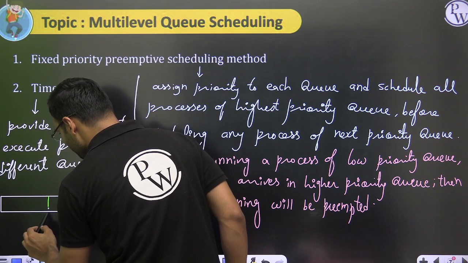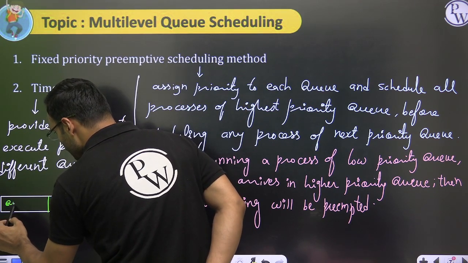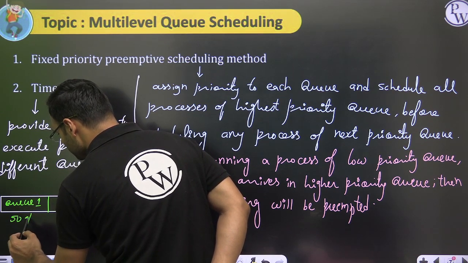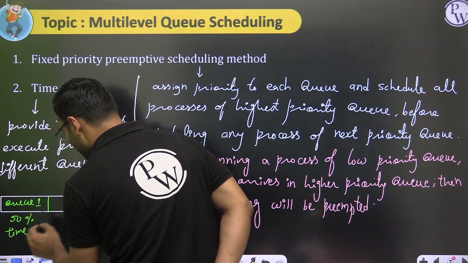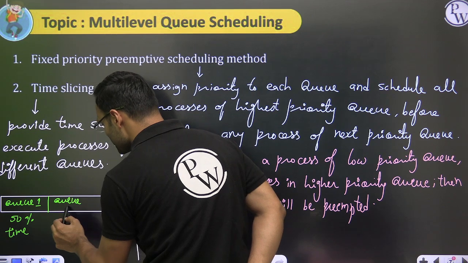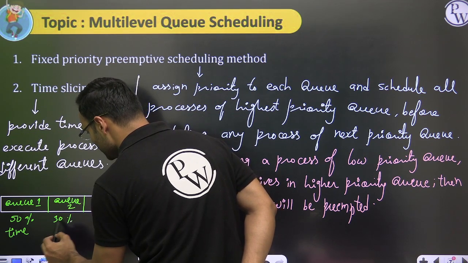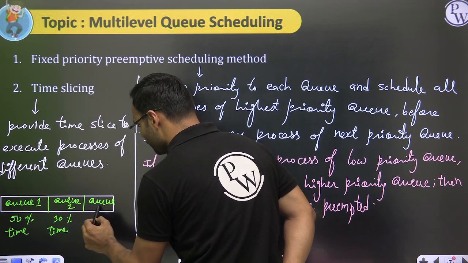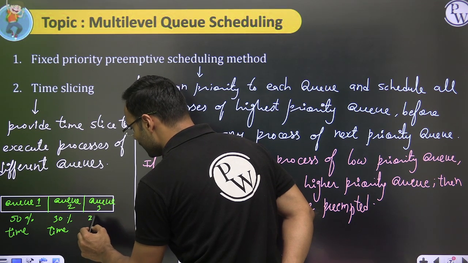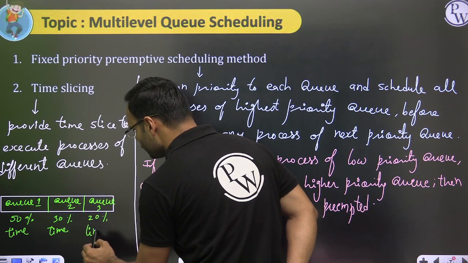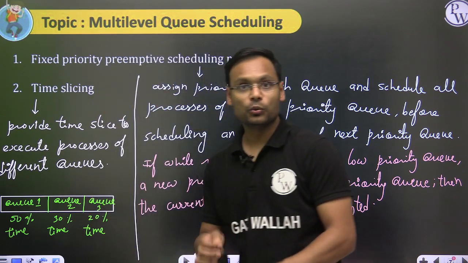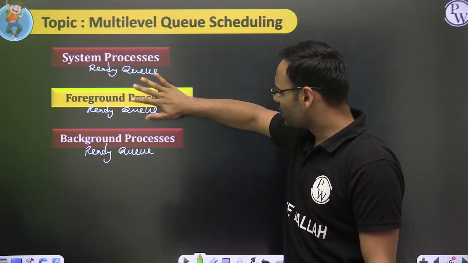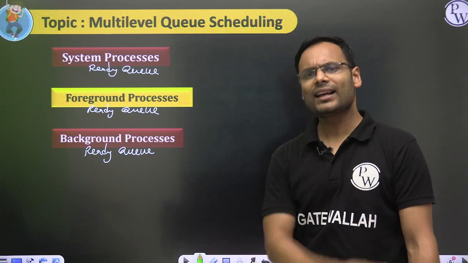Let's assume you are running Q1 processes first for 50% of the time, queue number 2 processes for the remaining 30% of the time, and queue number 3 processes for 20% of the time. So you don't have to give an equal time slice to each queue. Run 50% time for processes from this, 30% this, 20% this, and repeat.